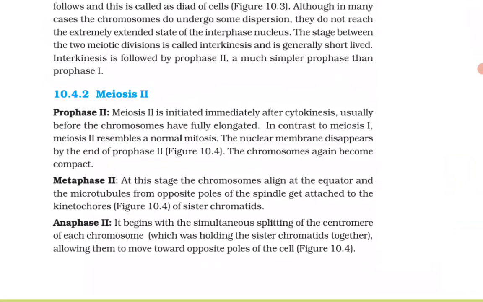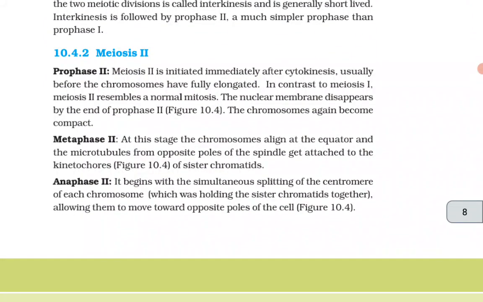10.4.2 Meiosis 2. Prophase 2. Meiosis 2 is initiated immediately after the cytokinesis, usually before the chromosomes have fully elongated. In contrast to meiosis 1, meiosis 2 resembles a normal mitosis. The nuclear membrane disappears by the end of prophase 2. The chromosomes again become compact.